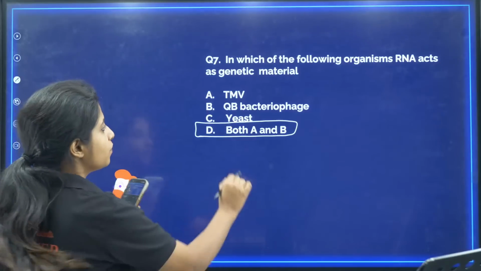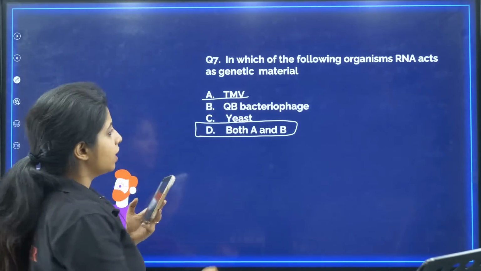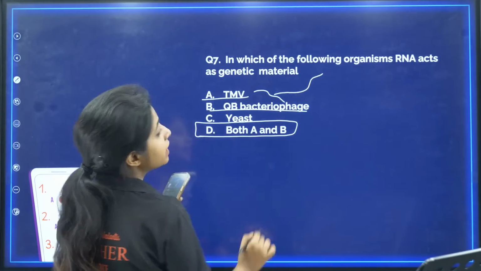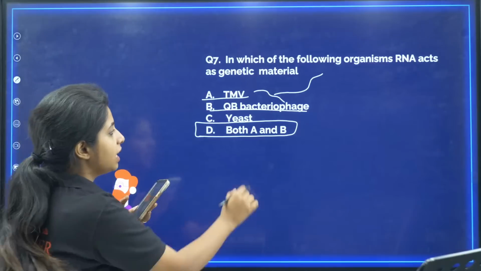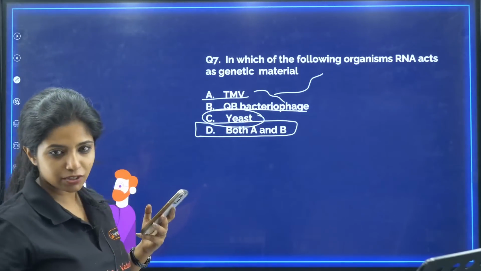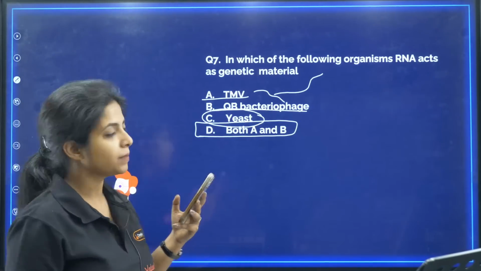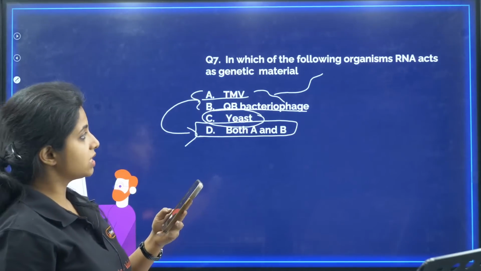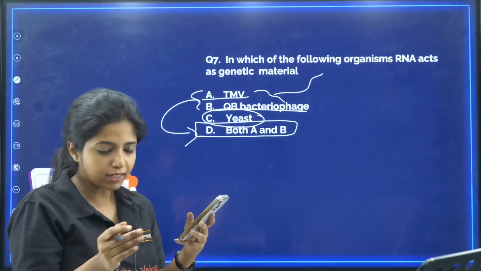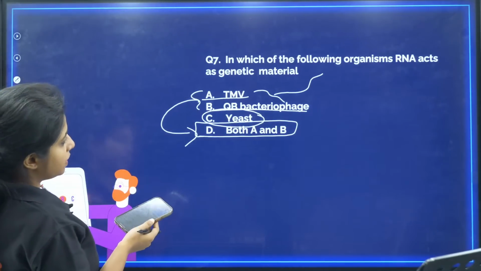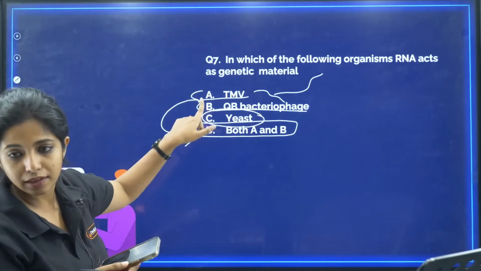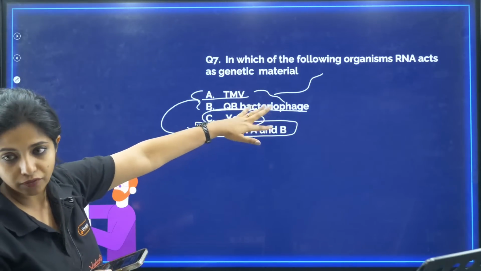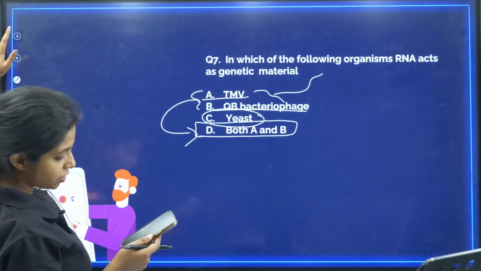Okay. So TMV is tobacco mosaic virus. Q beta bacteriophage. Both of them would be having RNA as the genetic material, my dear children. E. coli does not have RNA as genetic material. It will be having DNA as genetic material. So basically, your answer becomes both A and B. So this is D. This is a little bit outside NCERT, not completely, but yes. So TMV, tobacco mosaic virus, and Q beta the bacteriophage, both of them are going to be having RNA as genetic material.